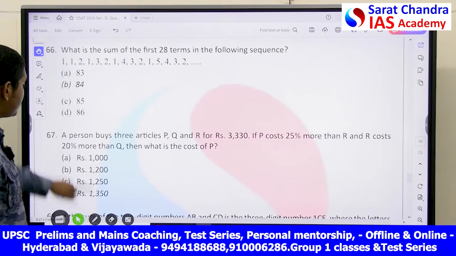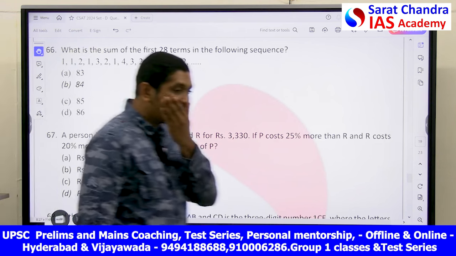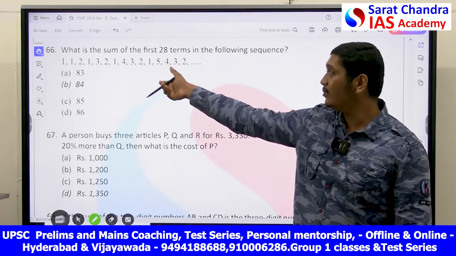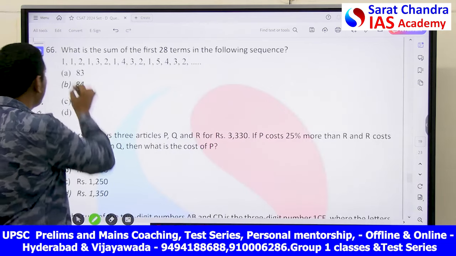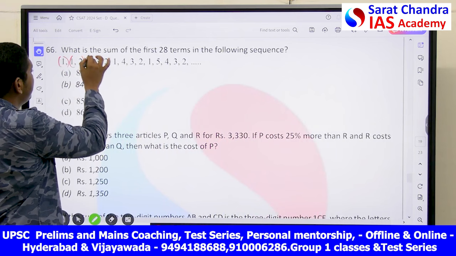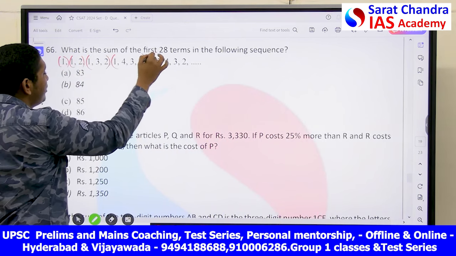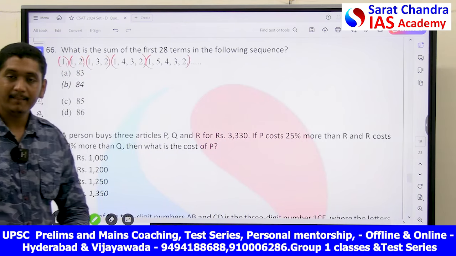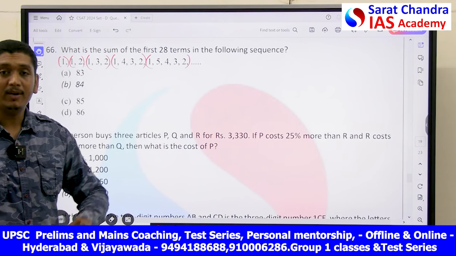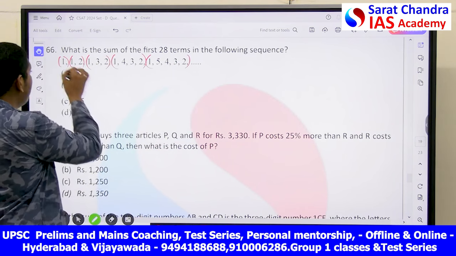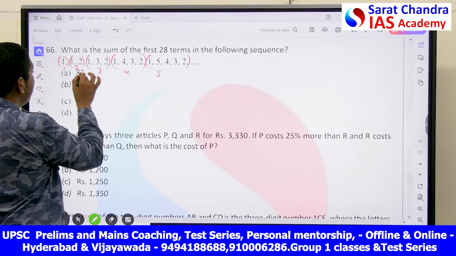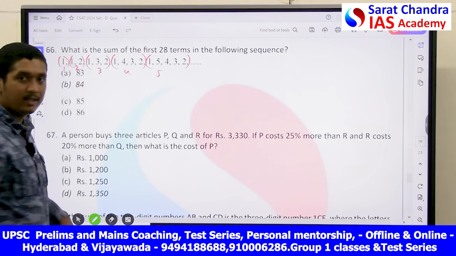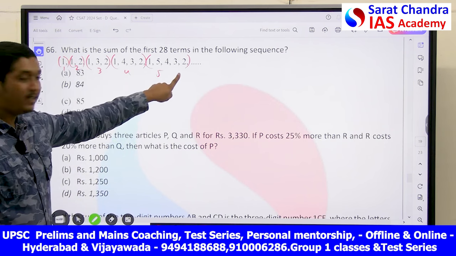What is the sum of the first 28 terms in the following sequence? This is very easy when you put your mind. See here, look at this. 1, then 1, 2. Here 1, 2, 3. 1, 2, 3, 4. 1, 2, 3, 4, 5. He is asking up till 28 terms. How many terms have we done? How many terms have we done till here? 15 terms are done. 15 numbers are done till here.